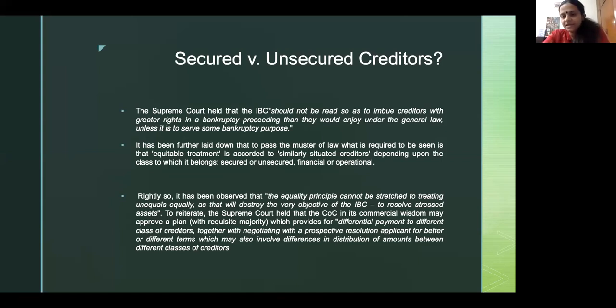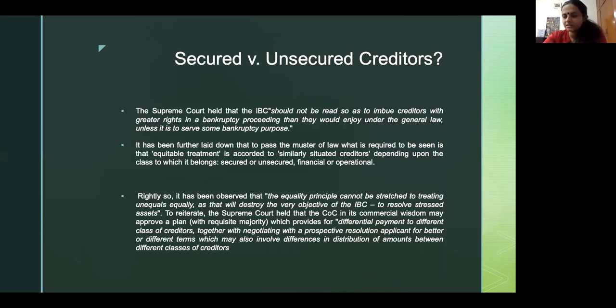If somebody comes in late with more money, as in a late bid offering more money, they will be considered. But if the COC approves somebody who is offering decent money and has come in time, and has finally decided that the merits of the financials of such a plan are worthy of being considered for the resolution process of the corporate debtor, it can do so, and NCLT cannot intervene.